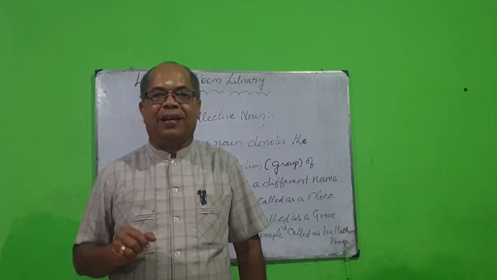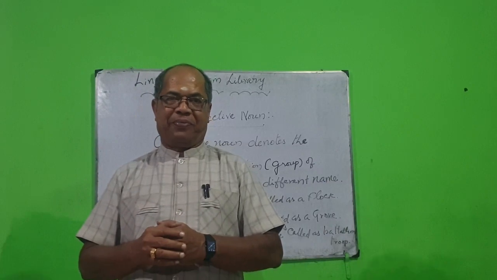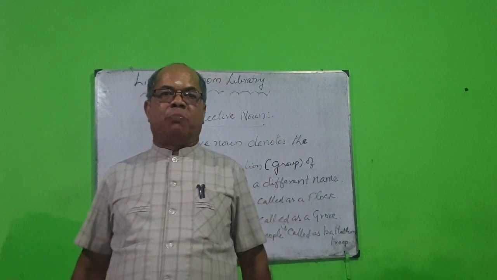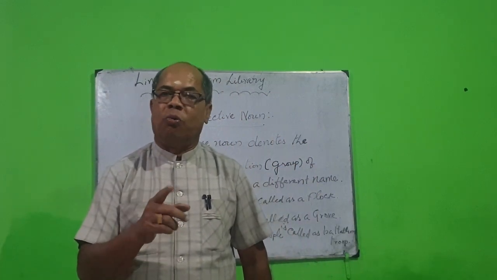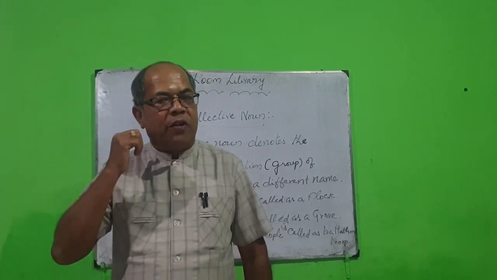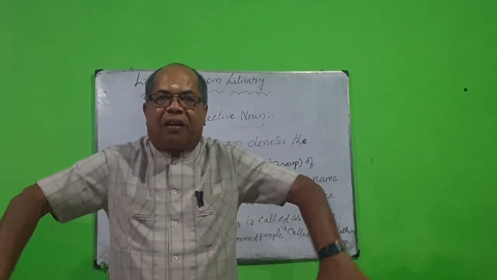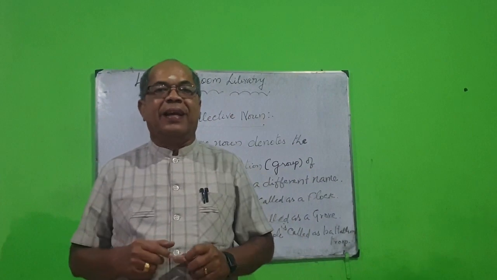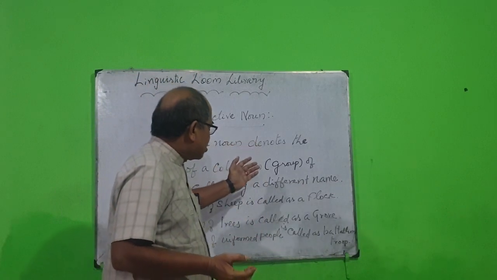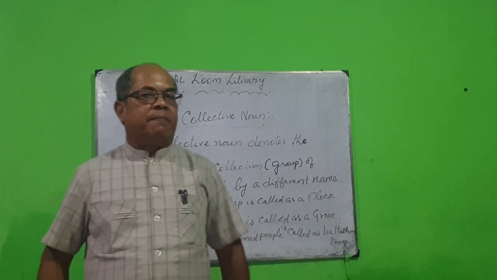Mandai, they used to call. Okay? Likewise, if one tree is here, you will call it a tree. If there is a group of trees, some 10 or 15 trees in a particular place, you will call it a grove. Okay? Grove. Topu, they used to call. So when you hear the name grove, you will come to a conclusion that there is a group of trees in that area. Okay? So collective noun is a name which is given to a collection of names called by a different name. Okay?